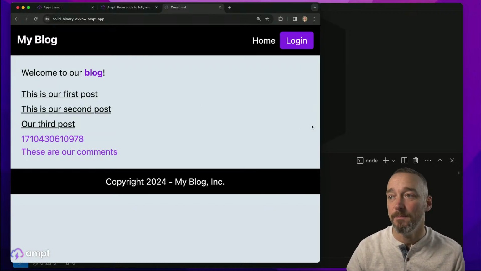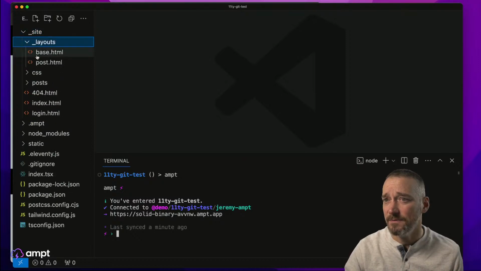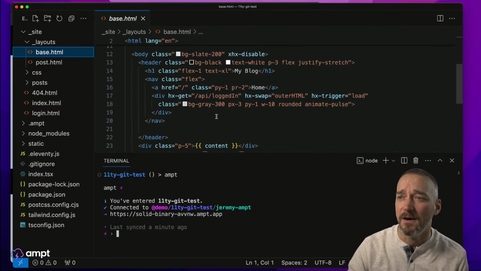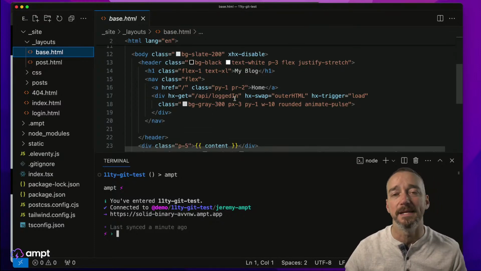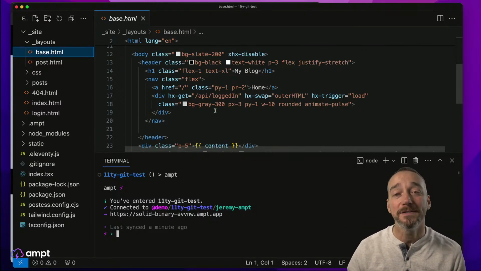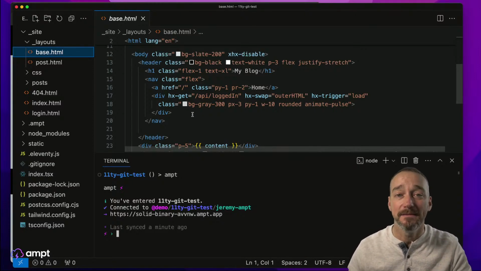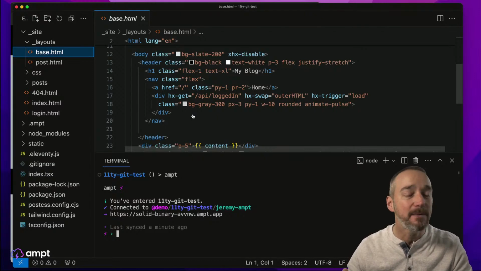That's because of the way that we built this. If we go into site and into layouts and into base here, we are using HTMX, and as soon as the site loads, we're calling this API/logged in. Anyways, there's a bunch of cool things that are happening here. That's not what we want to talk about. What we want to talk about is basically how we can automate the ability to deploy these now to AWS. Like how do we actually get these deployments to work automatically for us?